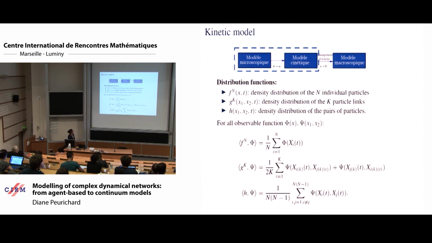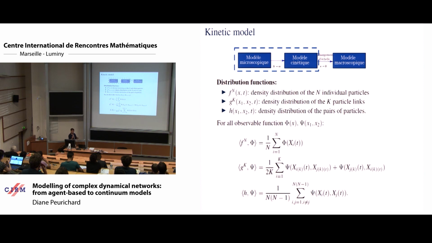So now what we want to do from the microscopic model is to pass to the macroscopic limit. And what is usually done is two limits. The first one is the limit of large number of individuals, and the second one is a rescaling, so that we zoom out and then we reach the macroscopic model. So for the first limit, what we need is distribution functions that will describe the probability of finding a particle centered at a point x and at time t.